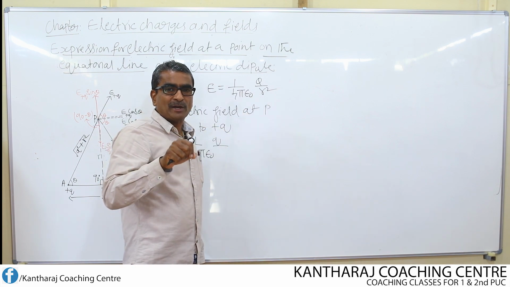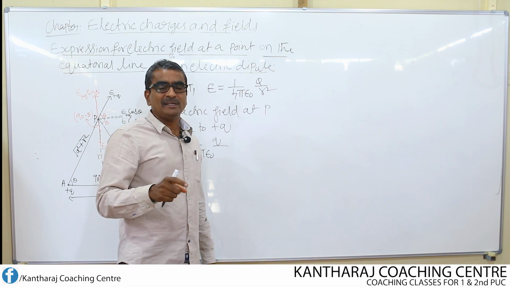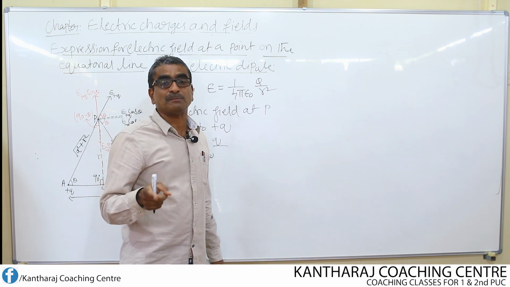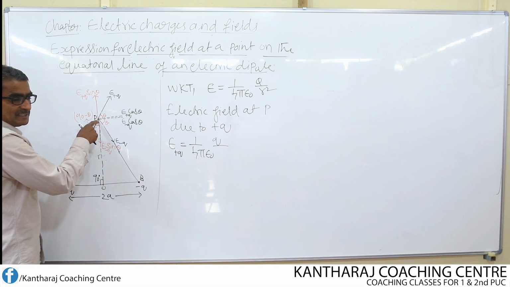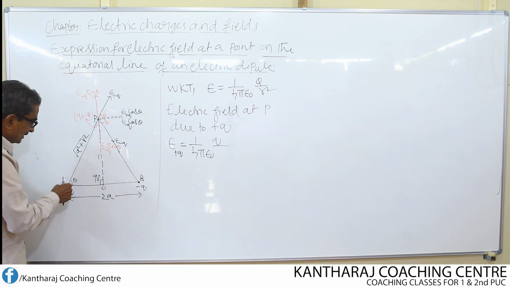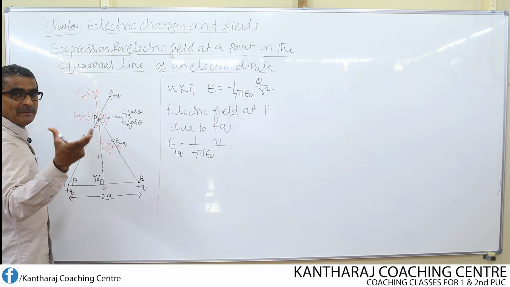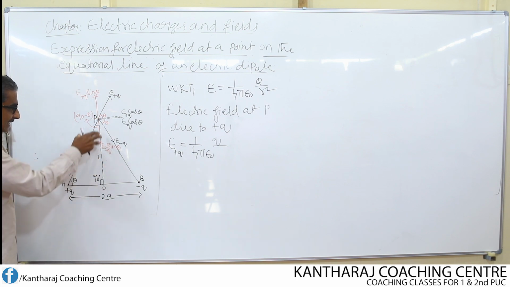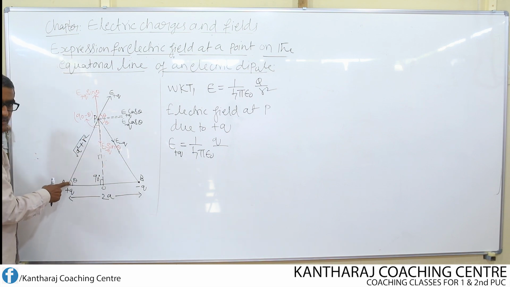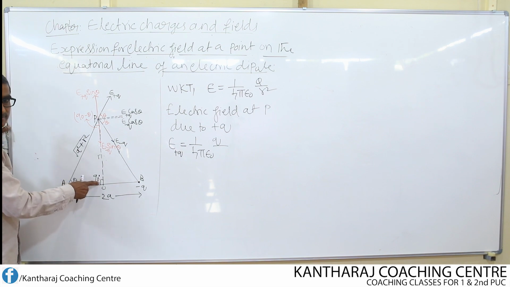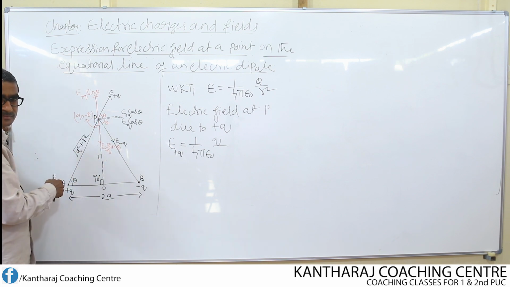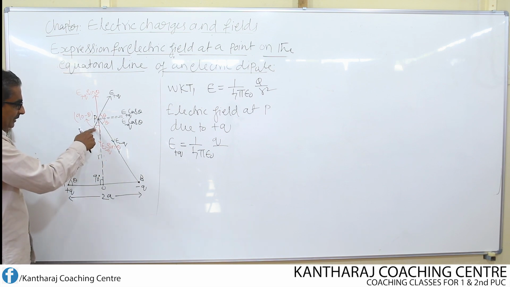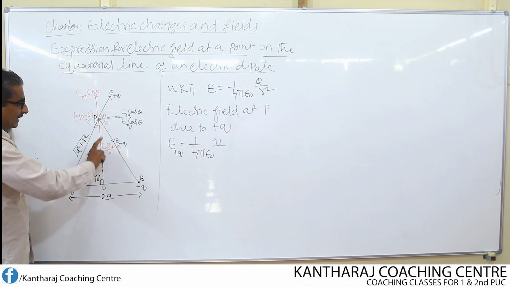One point is a point where the electric field is to be determined. Another point is a point where the charge is placed. Here the charge is placed at A, whereas the field is required at P. To find out this distance, how do you find it? Apply Pythagoras theorem to this right angle triangle. So if I consider this angle as theta, this angle is 90, so therefore it's a right angle triangle. Then the square of the hypotenuse, this is the hypotenuse, is equal to the sum of the squares of the other two sides.